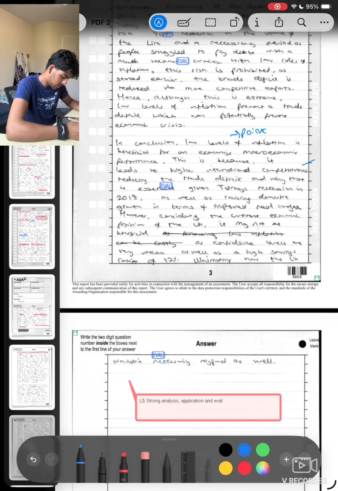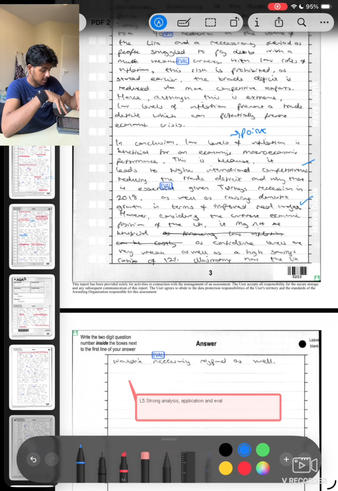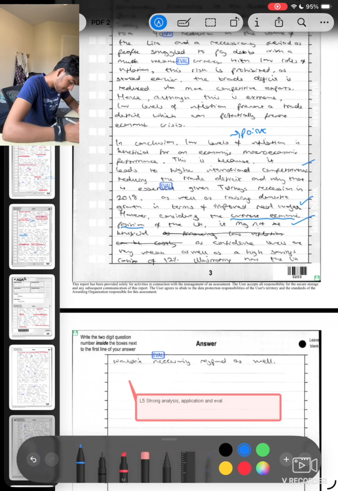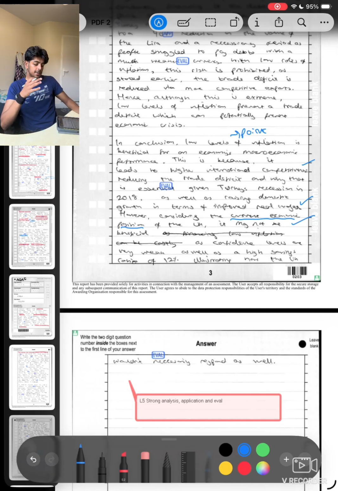As well as raising domestic growth in terms of improved real wages. So what happens is sometimes when you write too fast, you start messing up your words. It looks like I've just learned English at this point. However, considering the current economic position of the UK, it may not be beneficial, as confidence levels are very weak, as well as a high savings ratio of 12%, illustrating how the UK wouldn't necessarily respond as well.